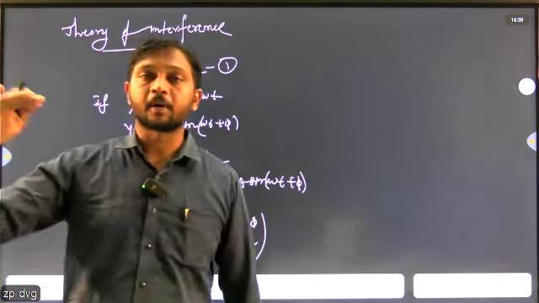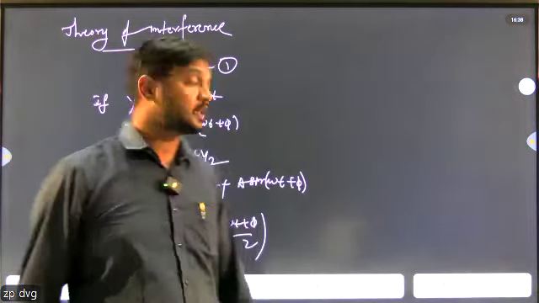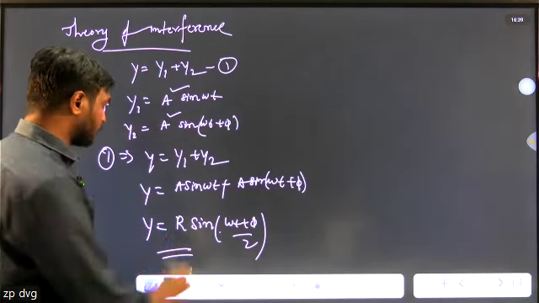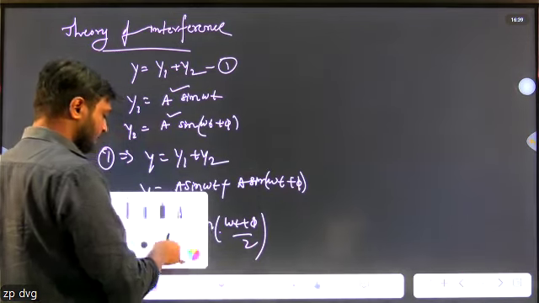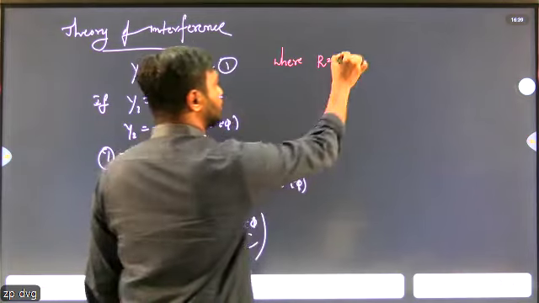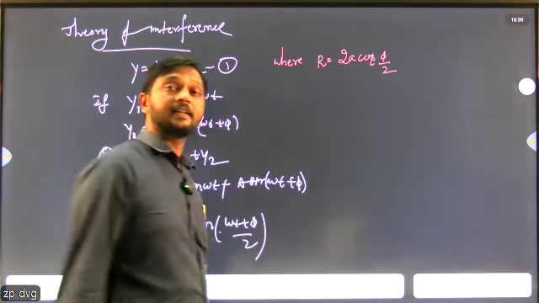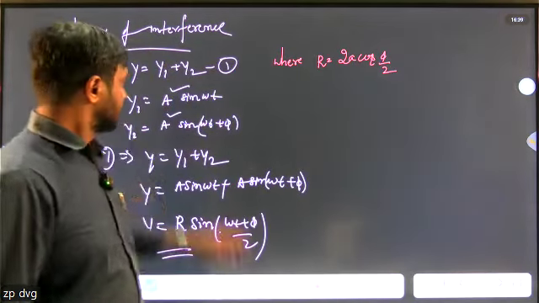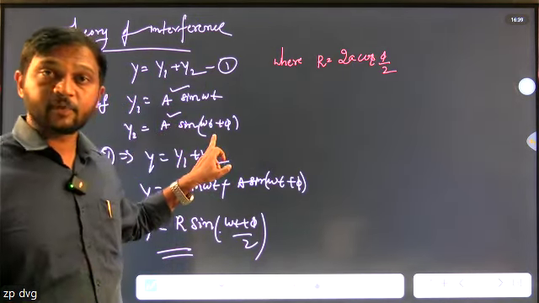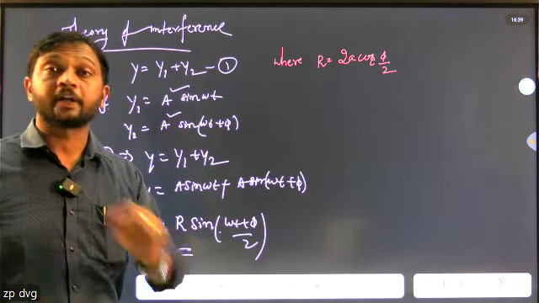If two waves of the same amplitude are superposed on each other, where A represents amplitude, then R equals 2A cos phi by 2. So this is the resultant amplitude of two waves. This is the displacement equation for the first wave, and this is the displacement equation for the second wave. And according to the superposition principle, y equals y1 plus y2.